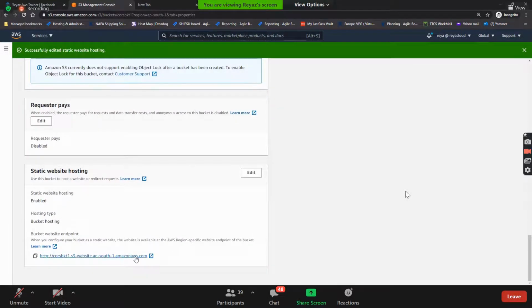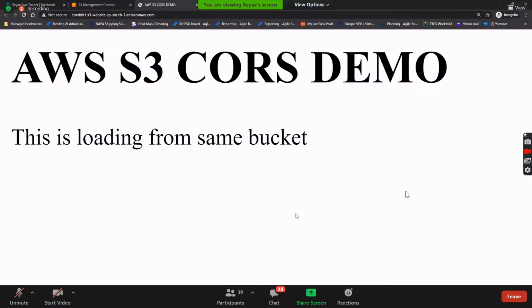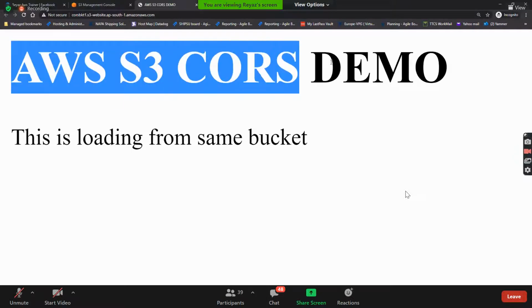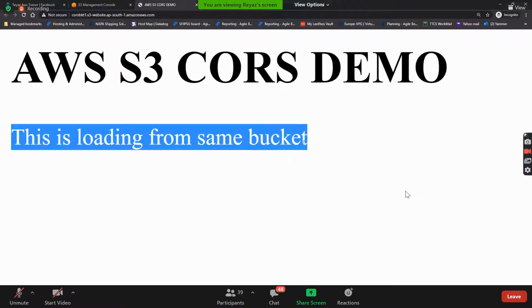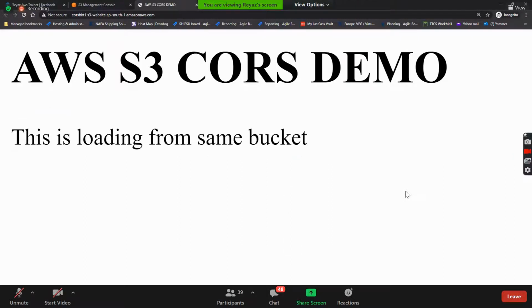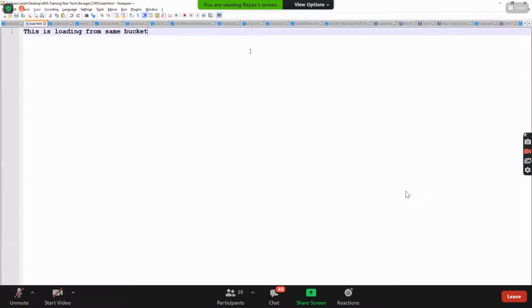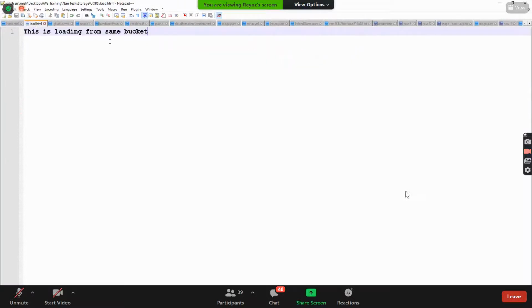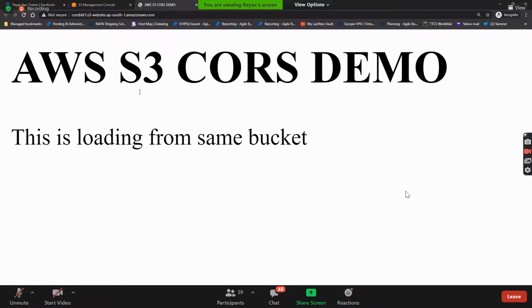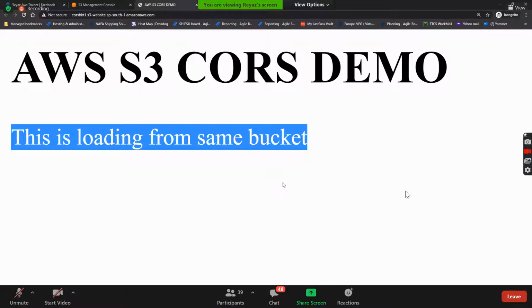Guys, now I'll open this. Do you see that? My index.html is working now. There is a heading called AWS S3 CORS demo, and the load.html file is loading. In this index.html, I'm calling load.html. In this load.html, I have only this same thing, and that is what it is printing here on this page. This is load.html, which is coming from the same bucket.